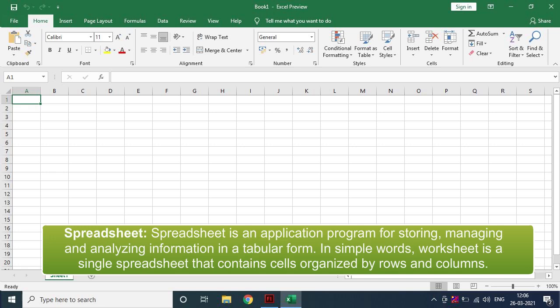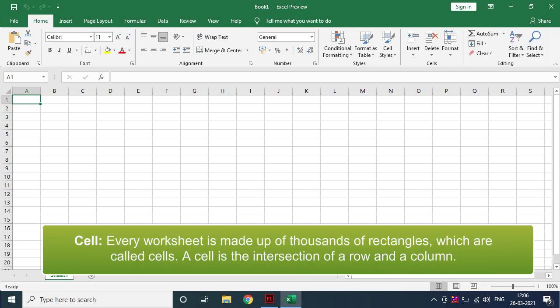Spreadsheet. Spreadsheet is an application program for storing, managing, and analyzing information in a tabular form. In simple words, worksheet is a single spreadsheet that contains cells organized by rows and columns. Cell. Every worksheet is made up of thousands of rectangles, which are called cells. A cell is the intersection of a row and a column.